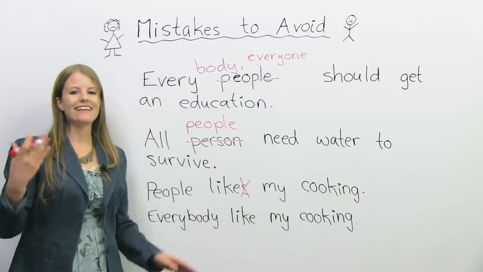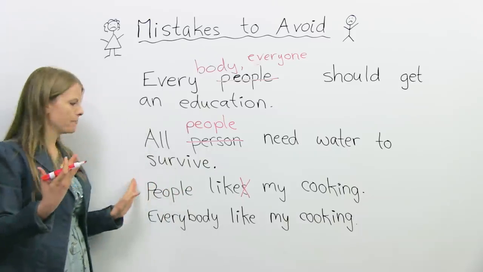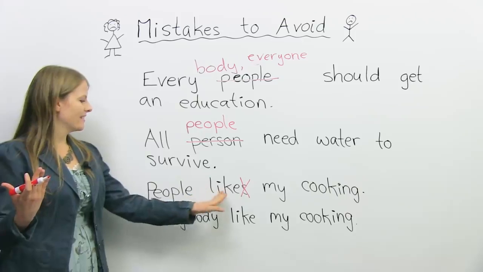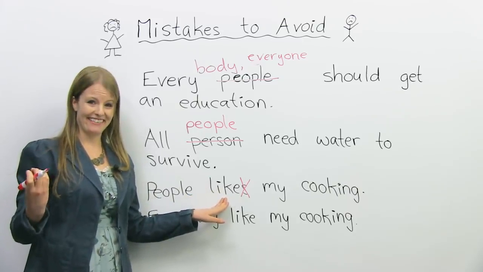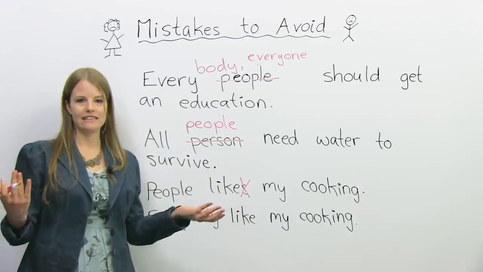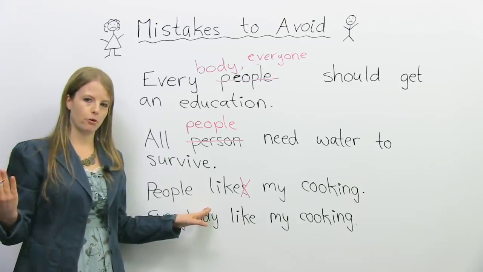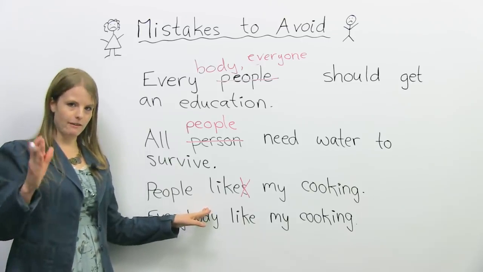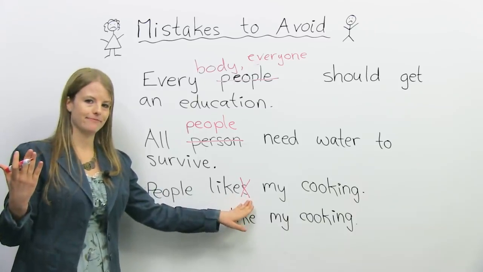Okay, so it's kind of like they like, people like. So imagine people as they. The subject-verb agreement should be without an S. People need to eat. People like shopping. People play sports. So if you use the word people, there's no S on the verb.